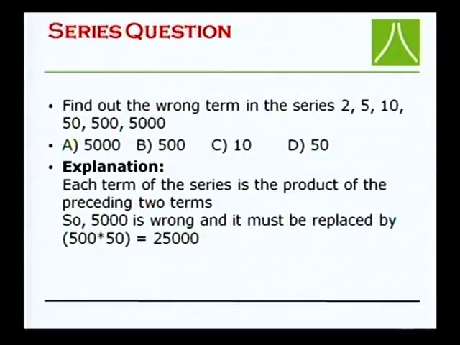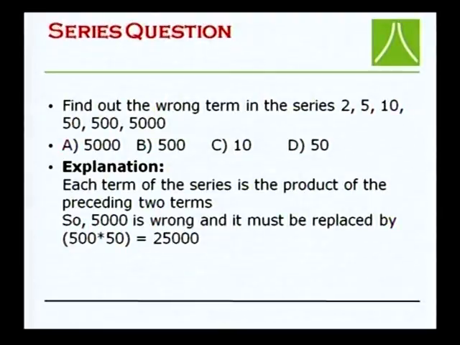Otherwise, another person may feel it is 5. What is the reason? 2, 10, 50, 500, 5000 are multiples of 2 except 5. Of course, 5 is not a multiple of 2, we may feel that, but just observe, it is a series. Here each term of the series is the product of the preceding 2 terms.